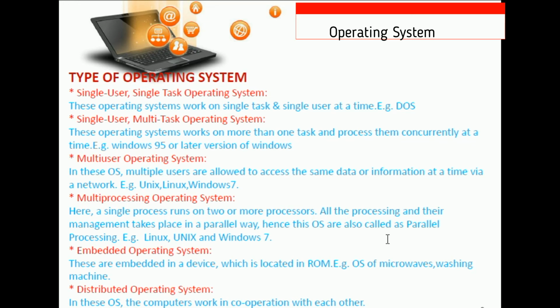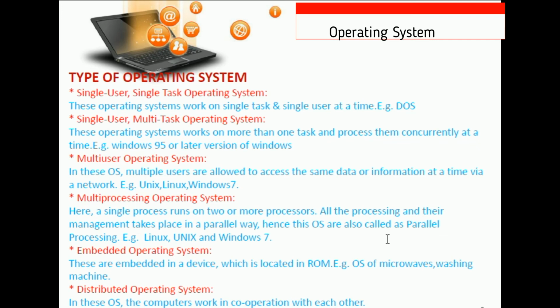The next one is the single user multitasking operating system. These operating systems work on more than one task, processing them concurrently at the same time. The example is Windows 95 or later versions of Windows. Nowadays we are using single user multitasking operating systems.